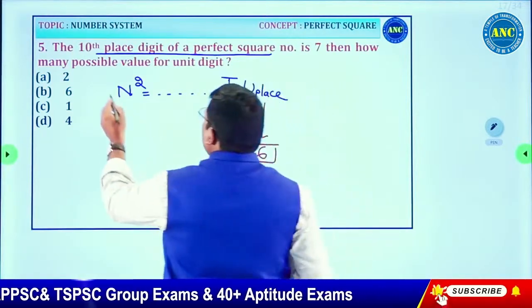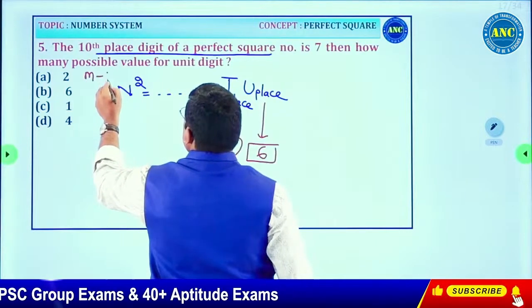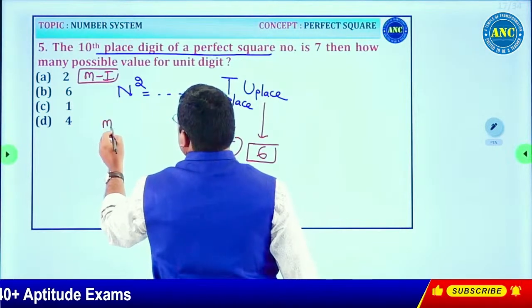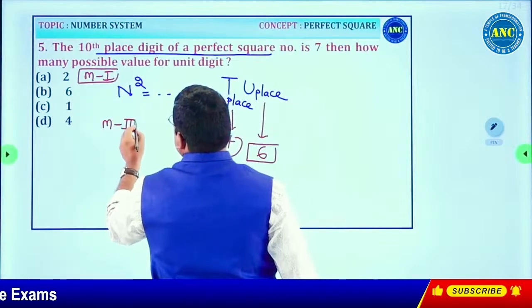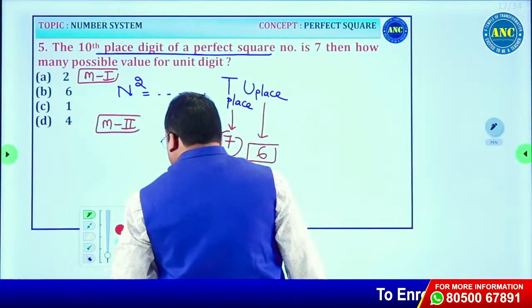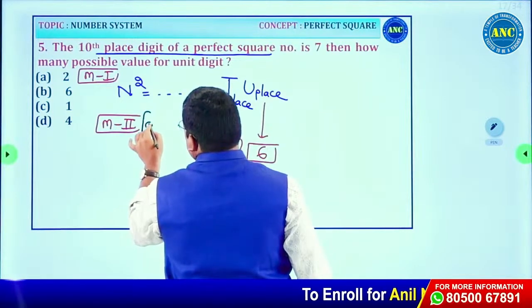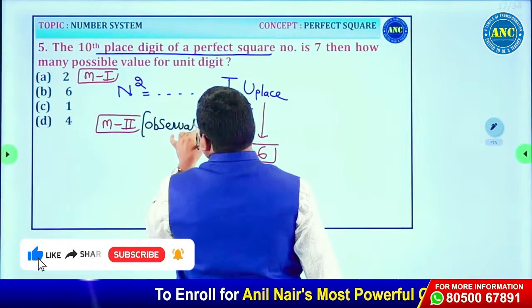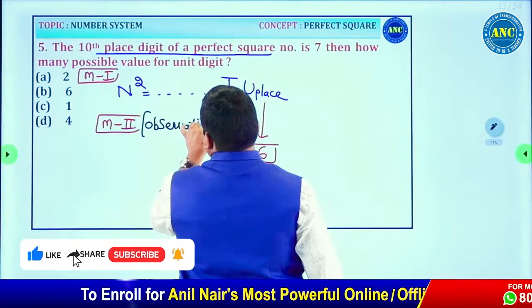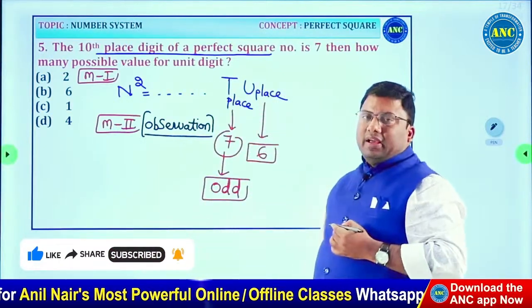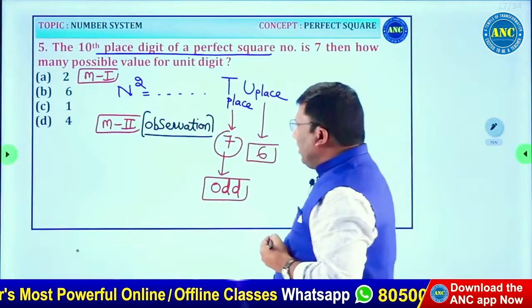This is again a property based question. Method 2, observation. In case you do not know this property, you can also solve it through sheer observation by plugging in the values for the unit digit.